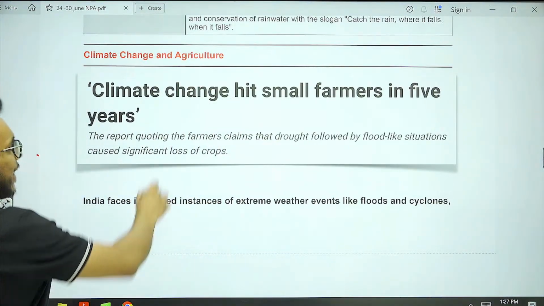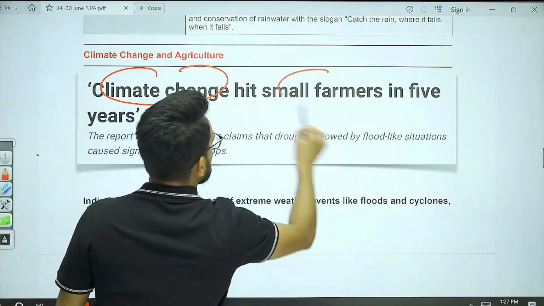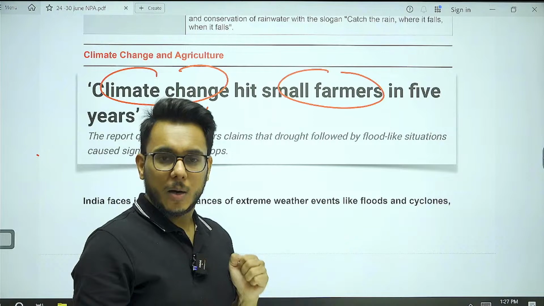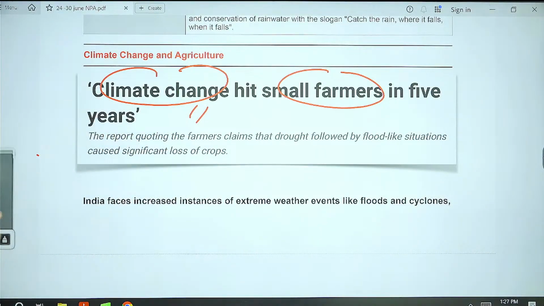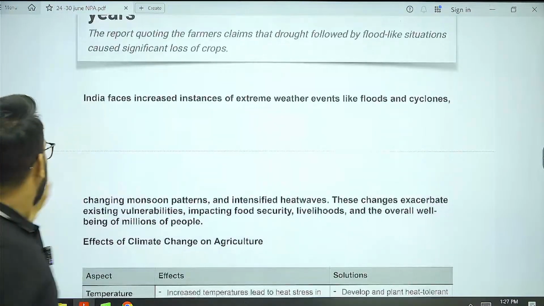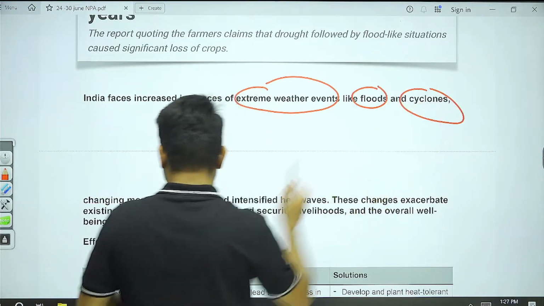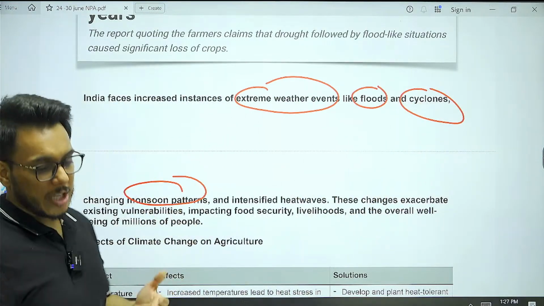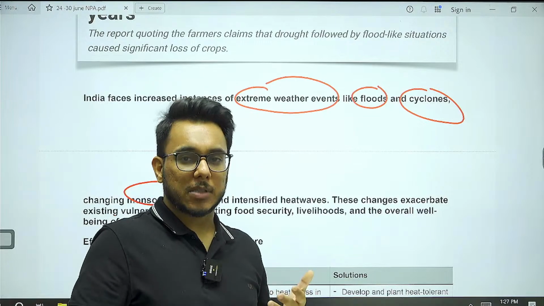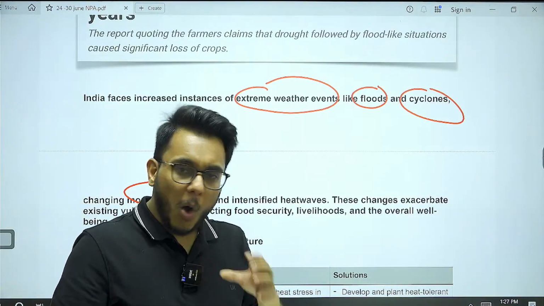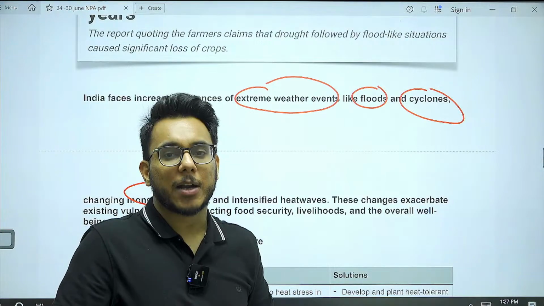So it is said that climate change impacts small farmers the most. If you see what has happened, extreme weather events have increased: floods, cyclones. Monsoon patterns are changing, and heat waves are growing in intensity. All these things have a negative impact on agriculture.